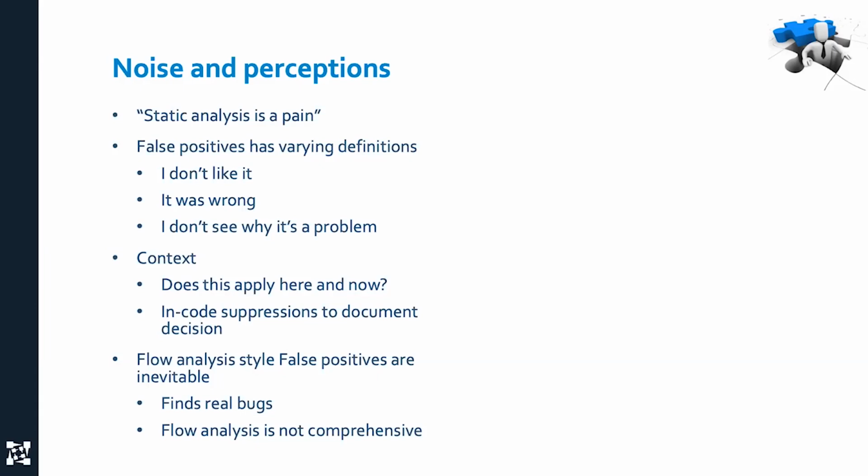Now, you have to remember that with flow analysis type of checkers, false positives are inevitable. The trade-off is, look, they find real bugs, but 15% of the time they're going to be wrong. Now, if you think that flow analysis or static analysis in general has a much higher rate of false positives, that 15% is about the amount of time that the tools are wrong. The rest are: got the wrong rule, applied it to the wrong code, wrong severity that isn't important today, don't understand it, don't like it, etc. The rest of that falls into those buckets. So they're really configuration issues, which means they can go away.